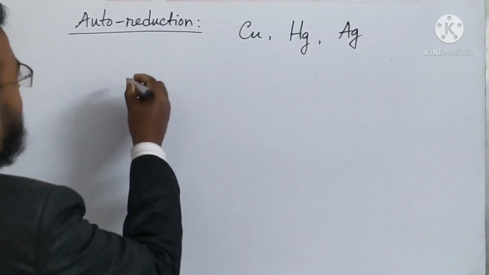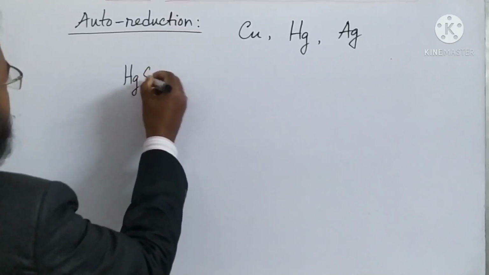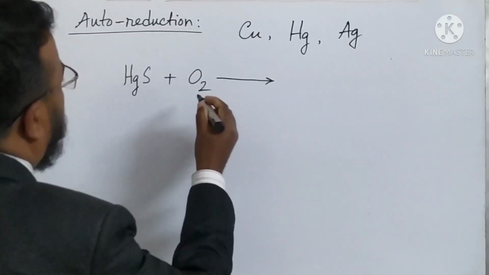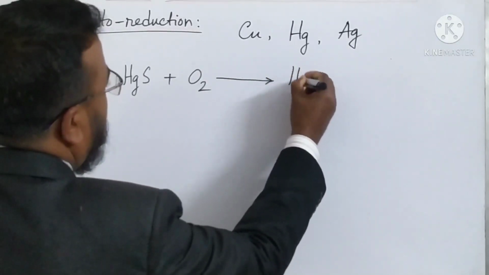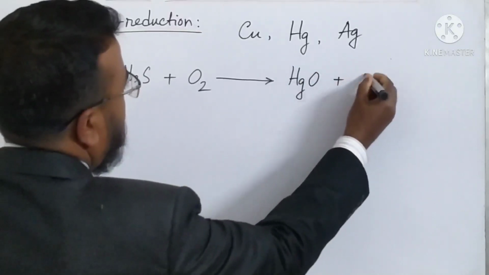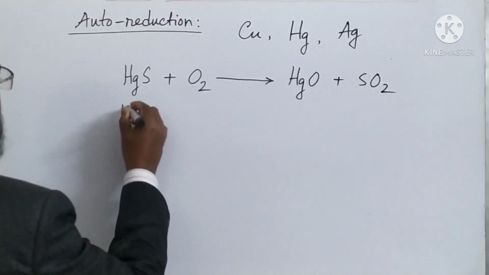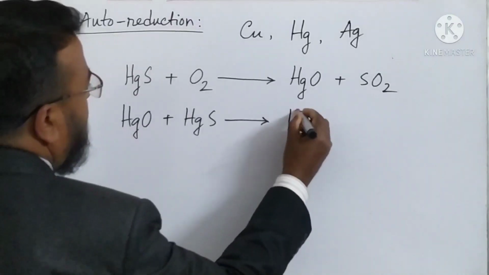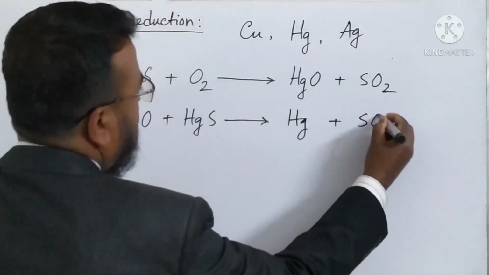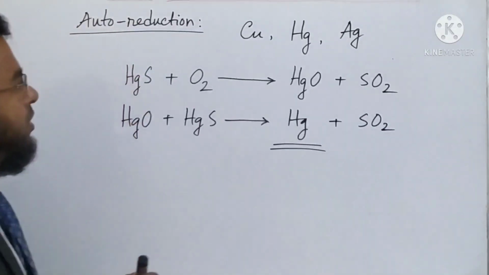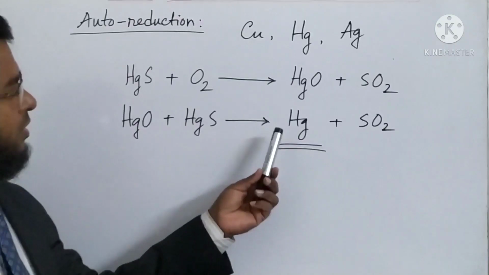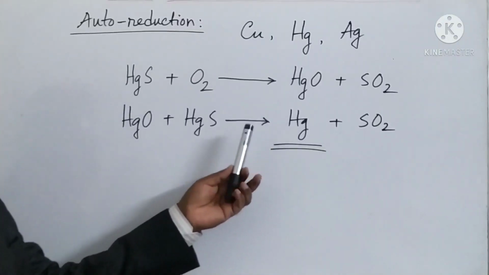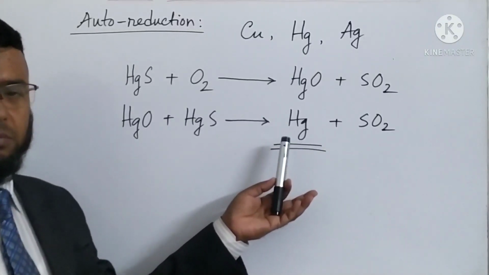For example, cinnabar. From the cinnabar, it is producing mercury plus sulfur dioxide, so now this mercury is extracted in auto reduction process, and from chalcocite copper also is extracted by the same way.